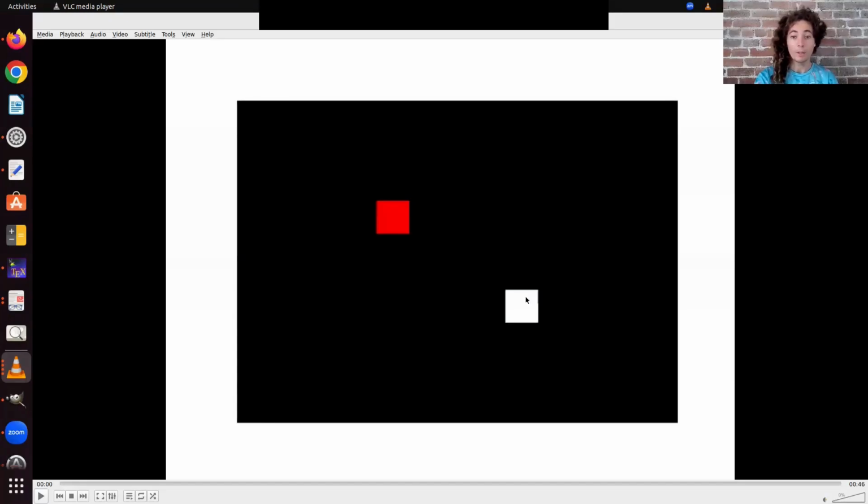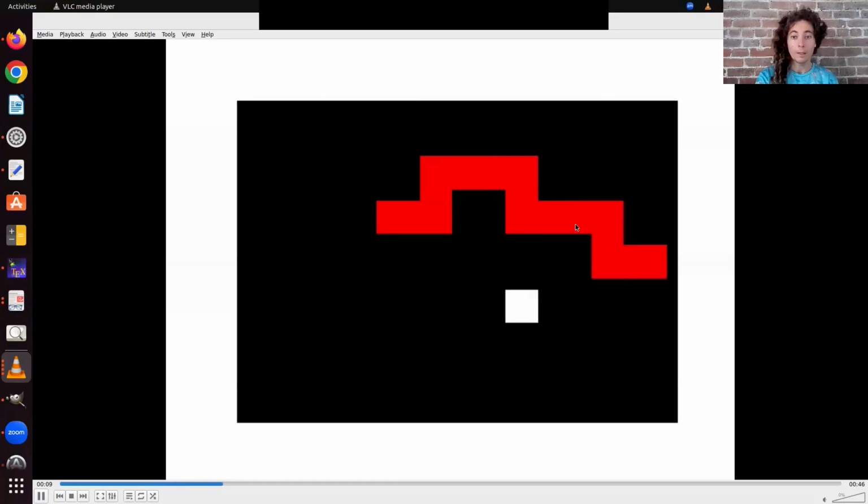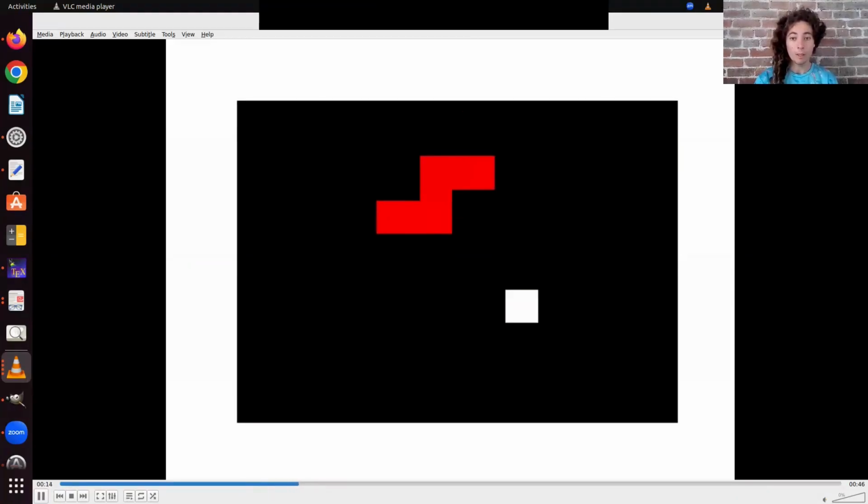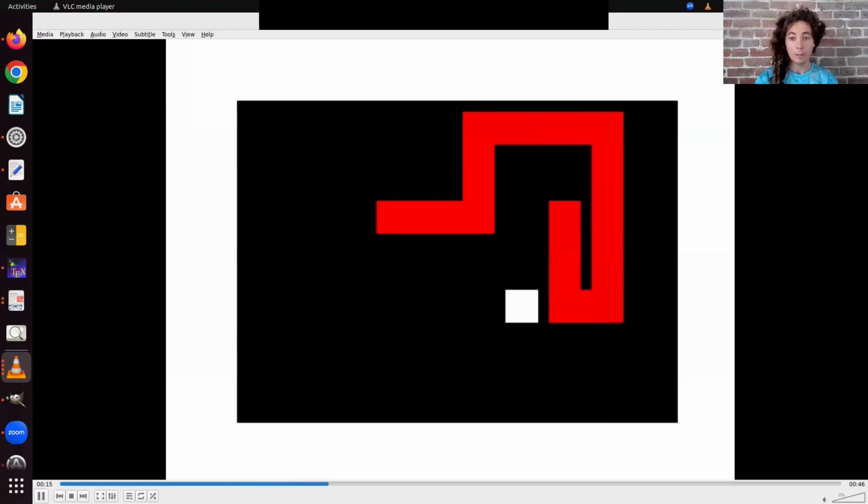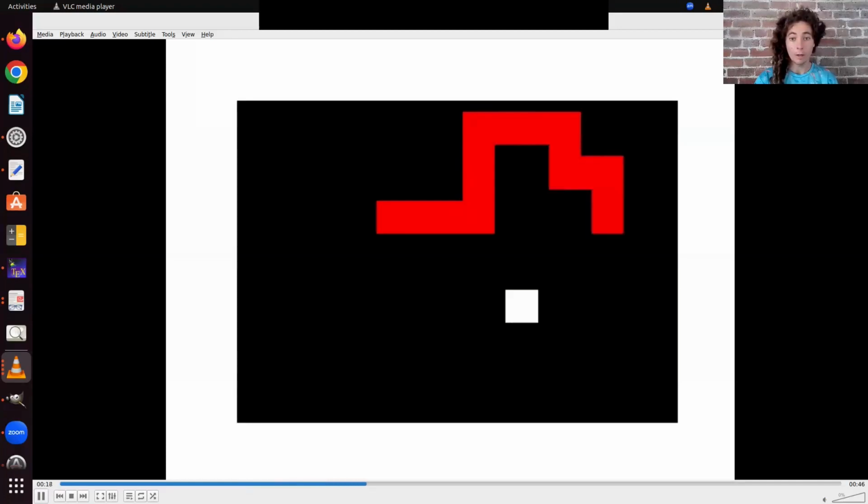And I've made a little demo here where each one of these squares is going to be a vertex of a grid graph. And what we do is we arbitrarily pick some vertex, which is going to be this white one, to be the root, and then start a random walk from some other vertex, this red one. And we run this random walk until it hits the white vertex. And note that this is not just an ordinary random walk. We're keeping track of where it came from, right? And so this is what's called a loop erased random walk, meaning that whenever the walk runs into itself, it erases the loop and then you resume walking from where you left off.